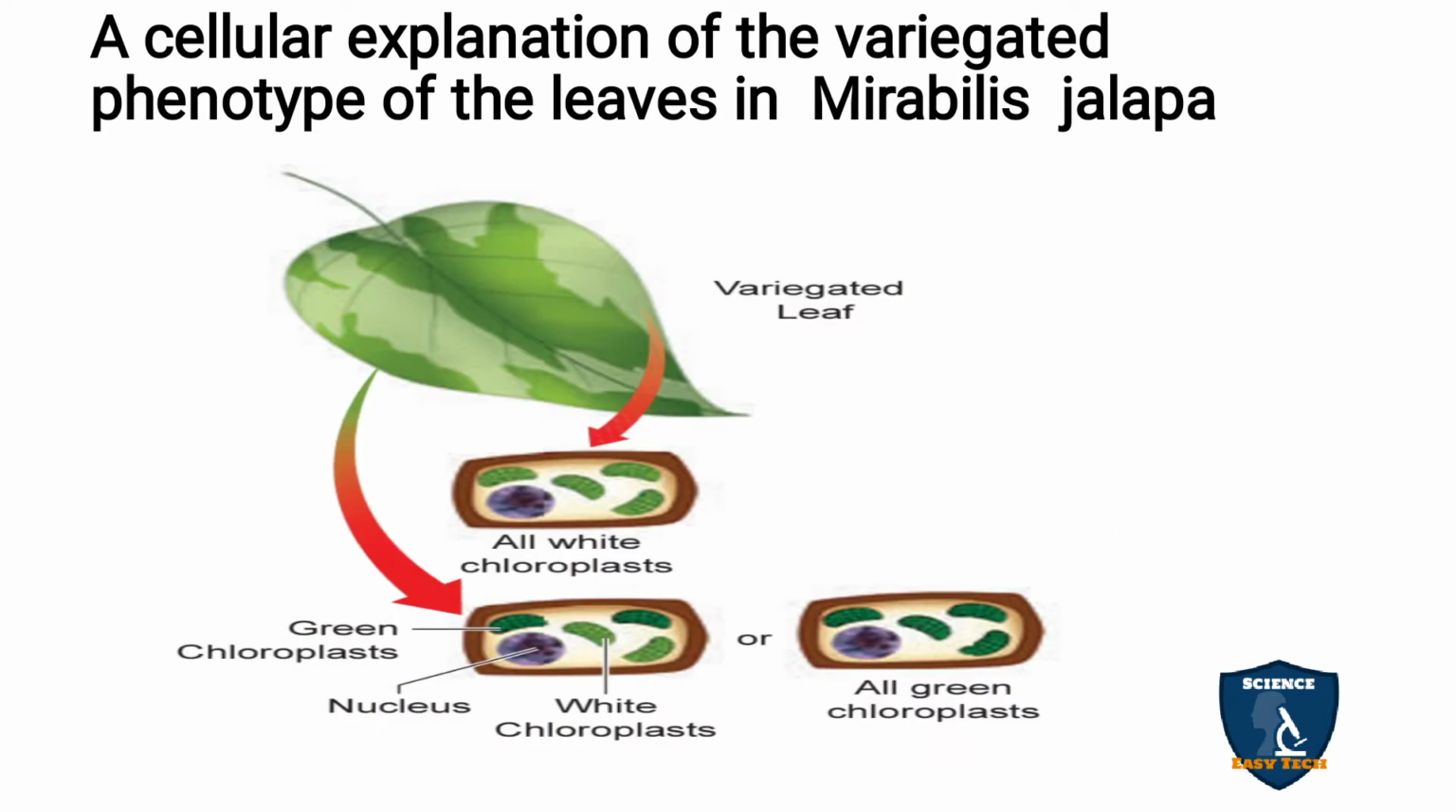Next, a cellular level of explanation of the variegated phenotype of the leaves in Mirabilis jalapa. So this is a variegated leaf with different shades, that is pale and green color. Both are here, but the pale color gives all white chloroplast, and the green color gives all green chloroplast. So this type of leaf possesses both white chloroplast and green chloroplast also.